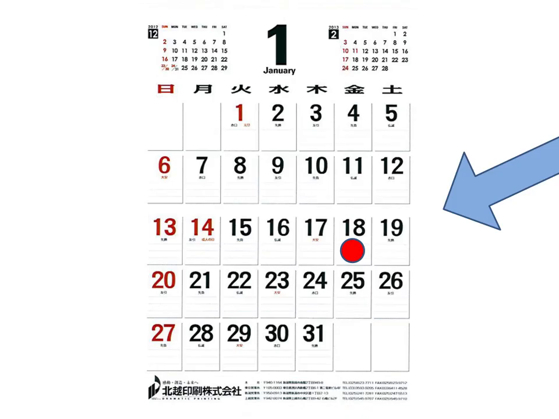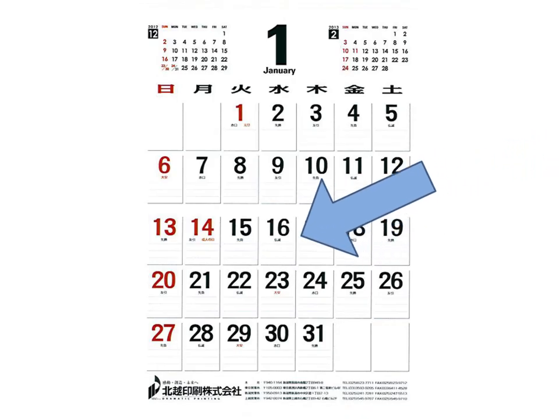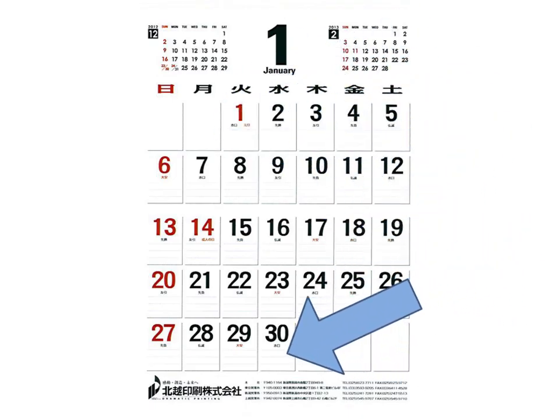You have to say 1月18日に日本に行きます。But you can't say 来月に日本に行きます or いつか日本に行きます because you don't have a specific goal.